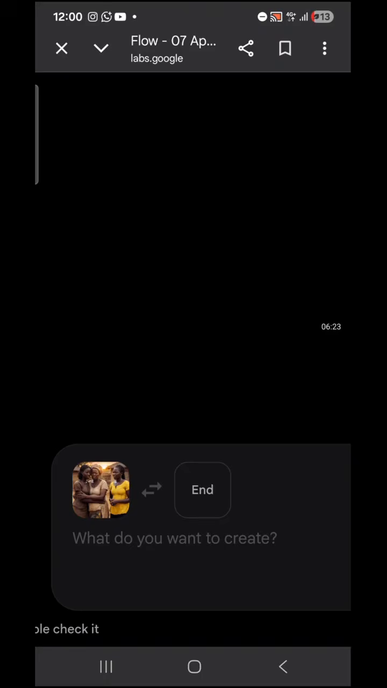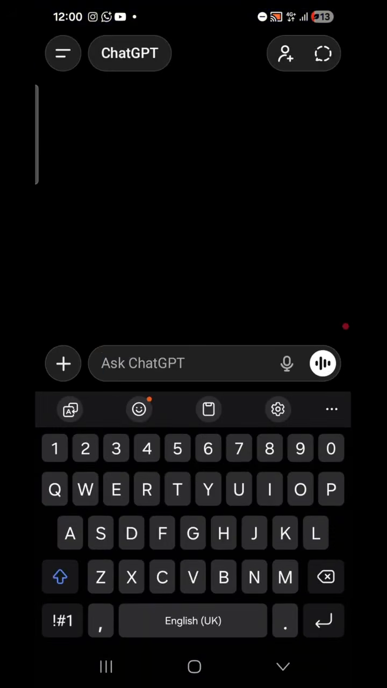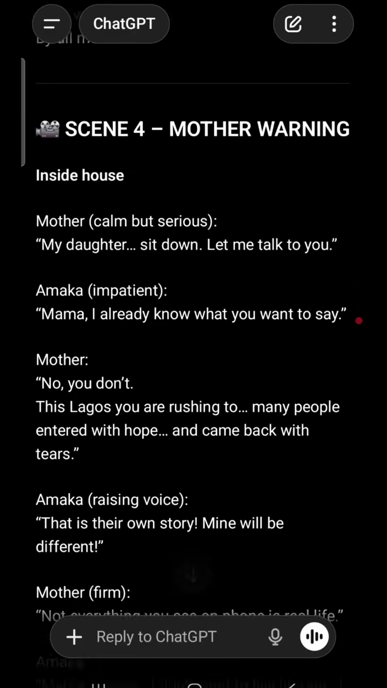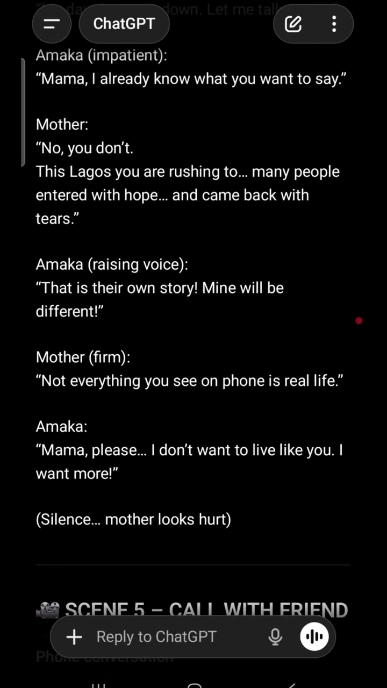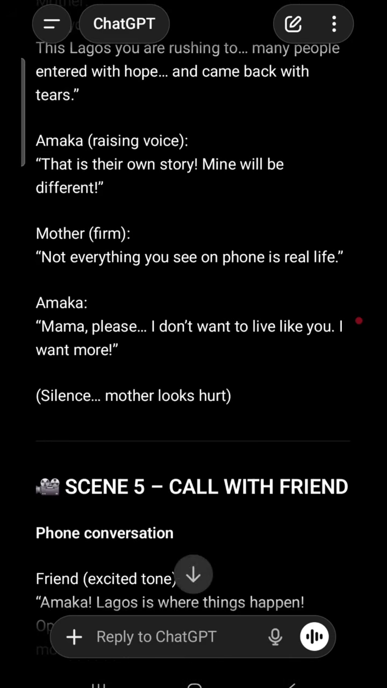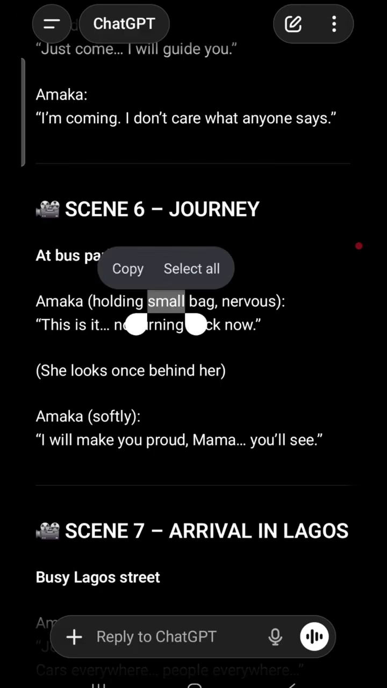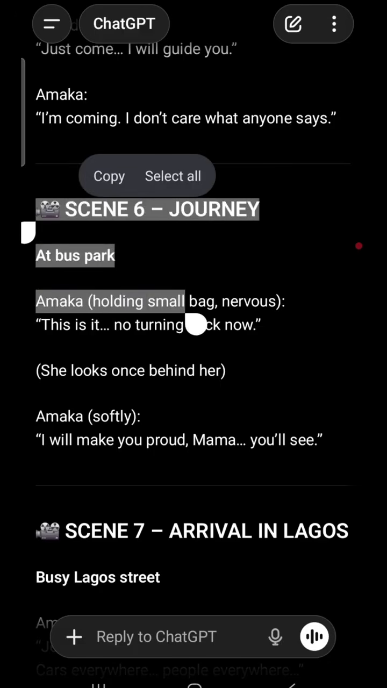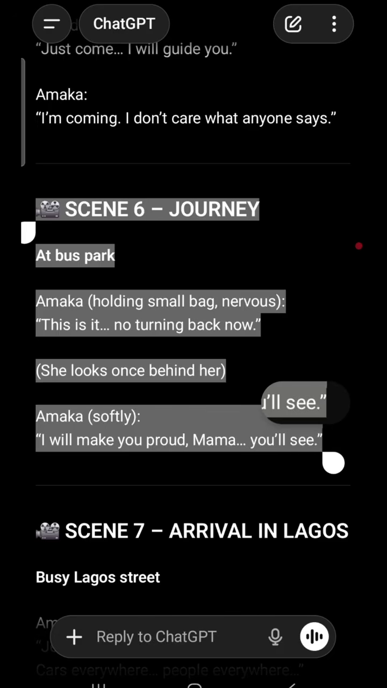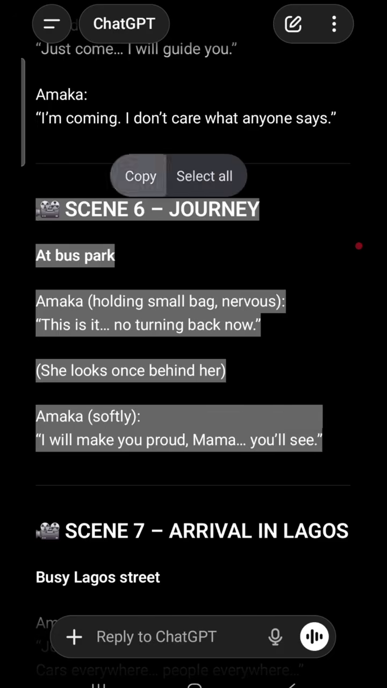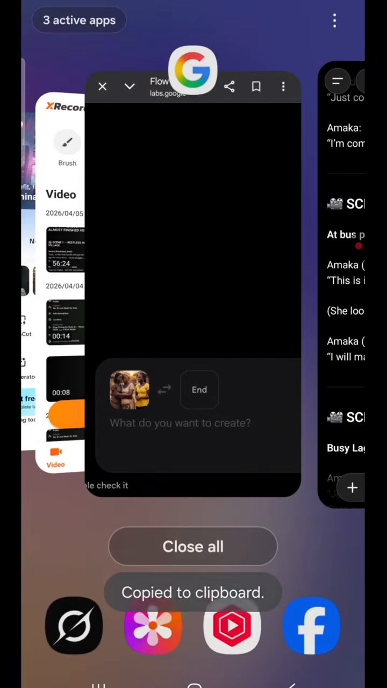I'll just go to ChatGPT and copy my prompt so I can continue with the video I was working on. I'm actually working on a short movie of a girl that was desperate to go to Lagos to change her life. Now this is where I'm at. It says Amaka holding small bag, nervous. This is it, no turning back. She looks once behind her. I will make you proud, mama, you will see. So I'm just going to select this scene 6. I'm going to select this. Let's see what we have.